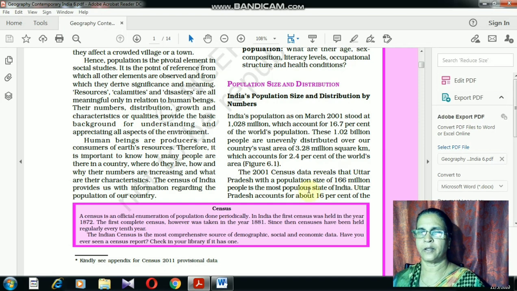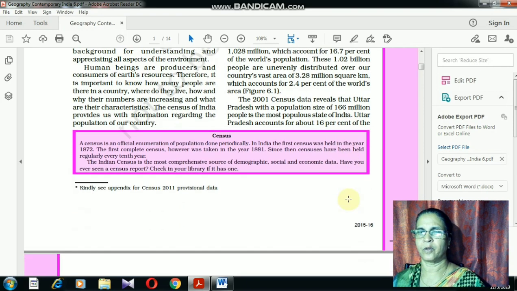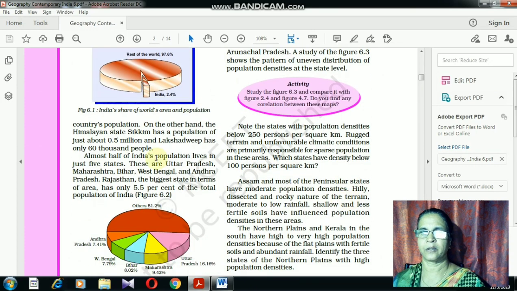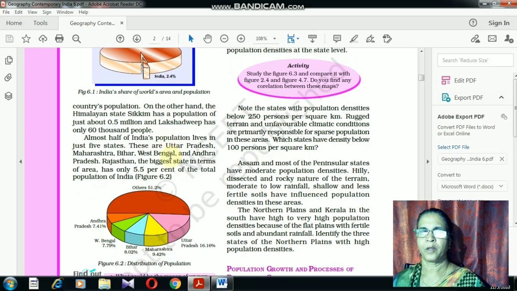Which state in India is the most populous state? Uttar Pradesh is the most populous state. A question may be asked over that. Then a question may also be asked on which 5 states most of the population of India lives. The 5 states are Uttar Pradesh, Maharashtra, Bihar, West Bengal and Andhra Pradesh.